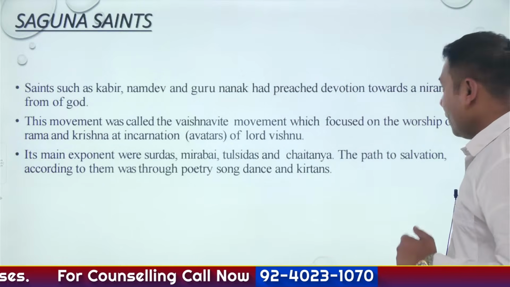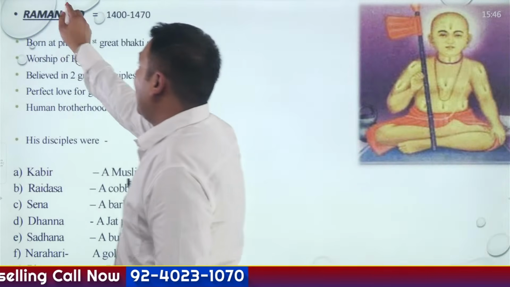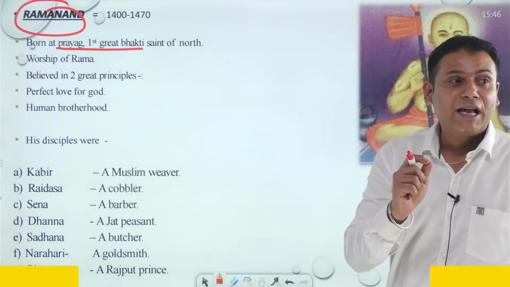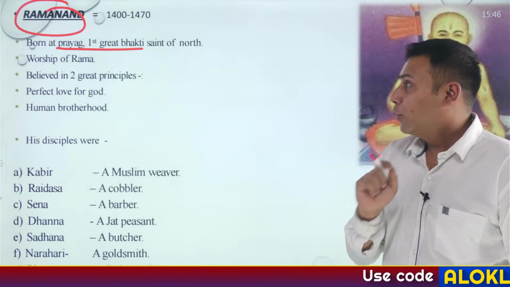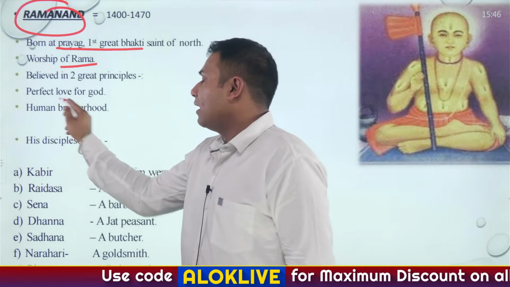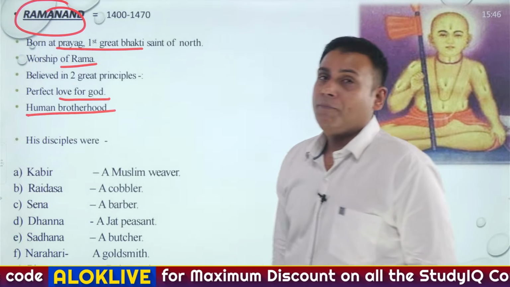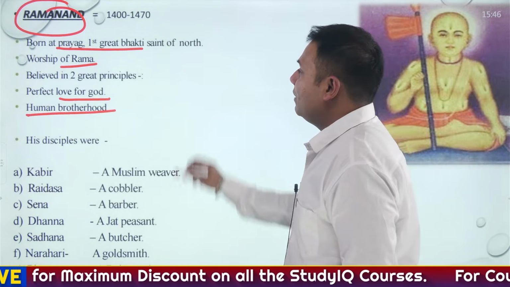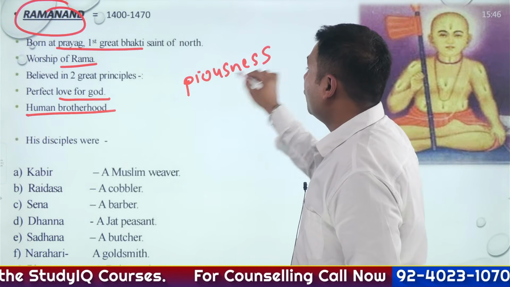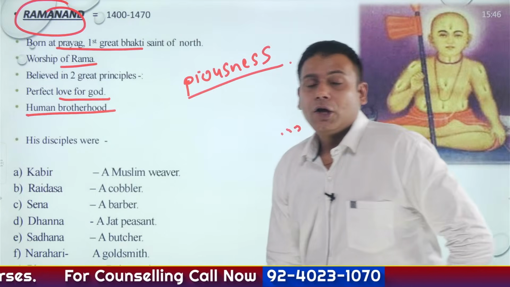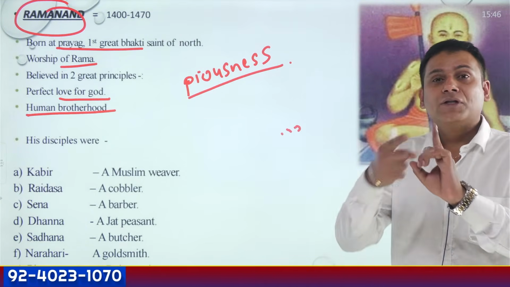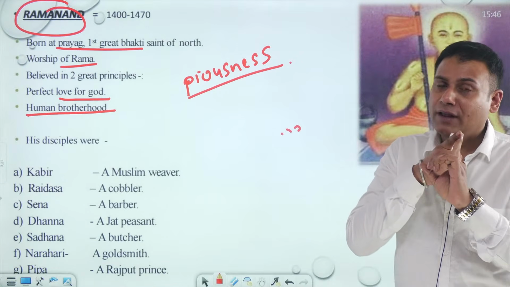Just remember, Ramananda ji was born in Prayagraj, that is Allahabad, and he was the first Bhakti saint of North India. He worshipped Lord Ram and he believed in two important principles: perfect love for God and human brotherhood. In very simple words, he believed in piousness of thoughts. So just remember, Ramananda ji was a Saguna Bhakti saint, the first Bhakti saint of North India.